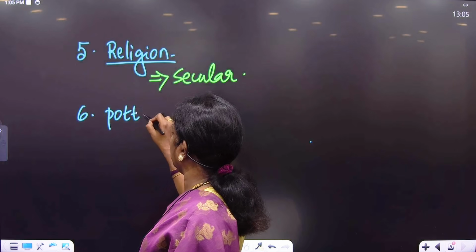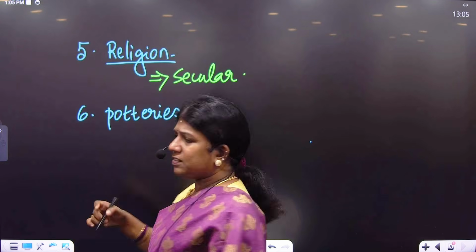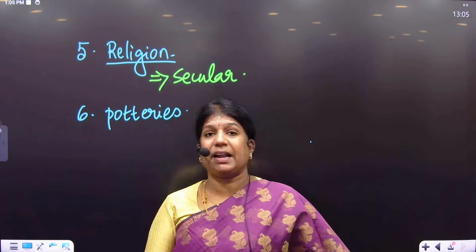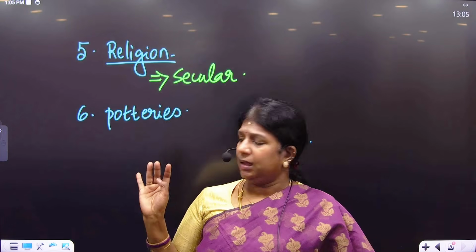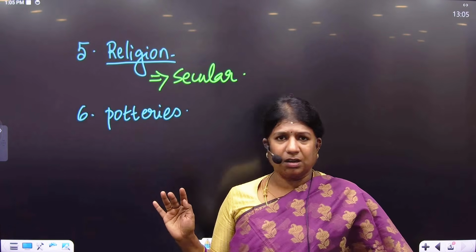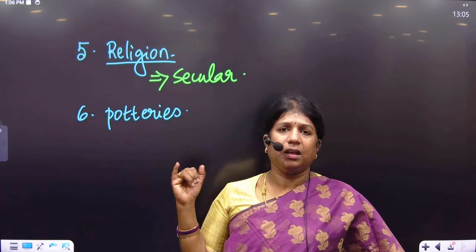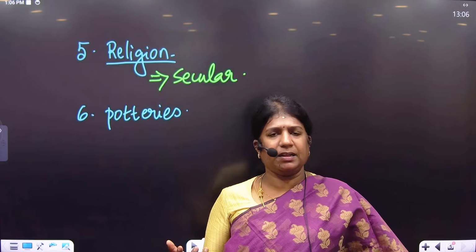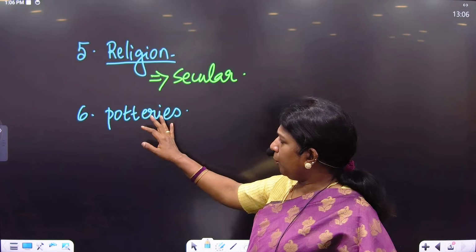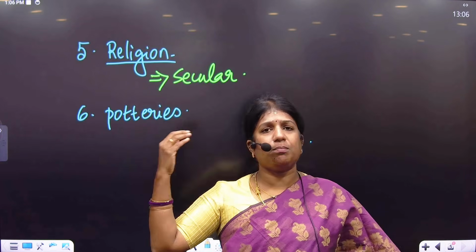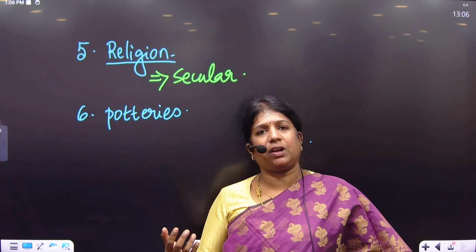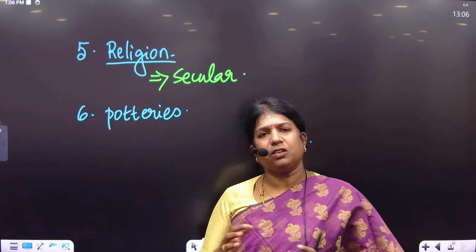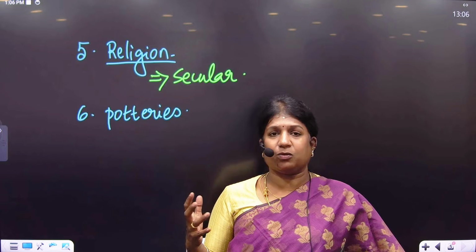Then we move on to the potteries. In all the sites, potteries have been found, and the maximum ware used was the red ware. They used black ware, red and black ware, ochre color pottery, pinkish ware, grey ware, painted grey ware. This PGW, the so-called painted grey ware, came much later. They made pots, mugs, vases, jars, lids, bowls, and urns. So all sorts of pottery were known to them.